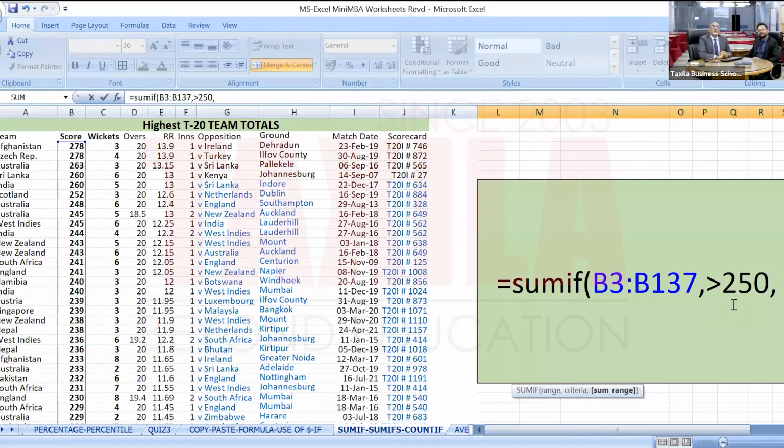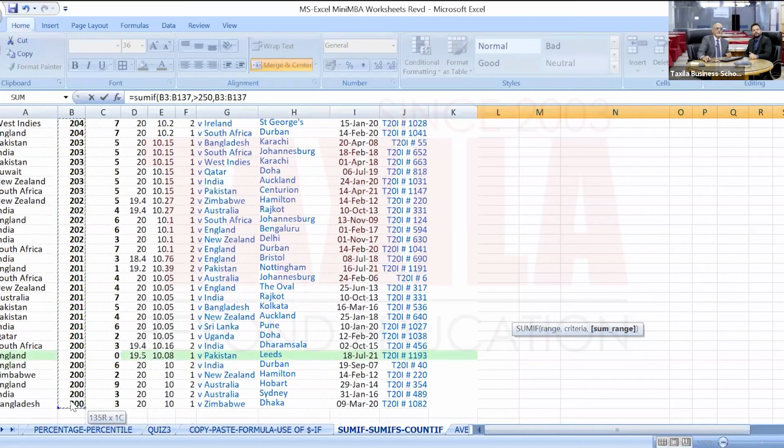Okay, greater than 250, and then next is the sum range. In which range do you want to sum what? So there is a condition range, this is the score condition range. Then there is a sum range. If this condition is true, what do you want to sum? You can sum the wickets, doesn't make any sense. You can sum the overs, doesn't make any sense. So let's sum up the scores only. Again, we will use the same range for the condition and also for the sum.